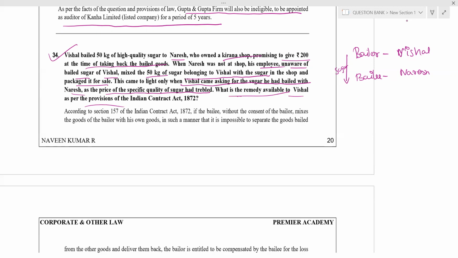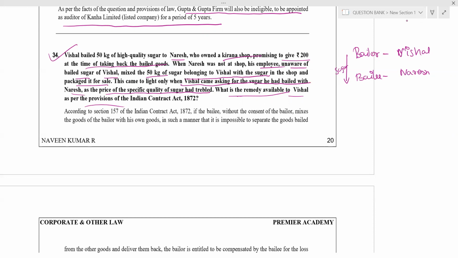See, simple question. Without the consent of the bailor, the bailee should not mix the goods. What is the provision? Without the consent of the bailor, the bailee cannot mix the goods of the bailor with his own goods. That is, without the consent of Vishal, who is the bailor, the bailee, Naresh, should not mix the bailed goods, that sugar which Vishal gave, with his own goods. He should not do that. He is telling you to take care of the goods. That goods you are mixing with your own goods. That is not possible.